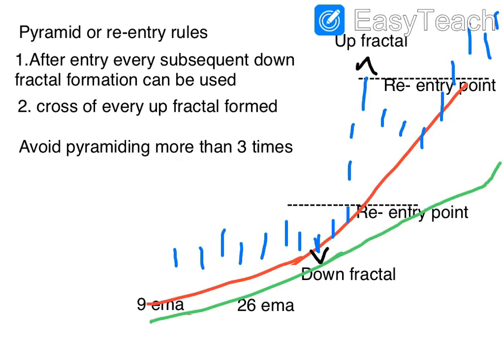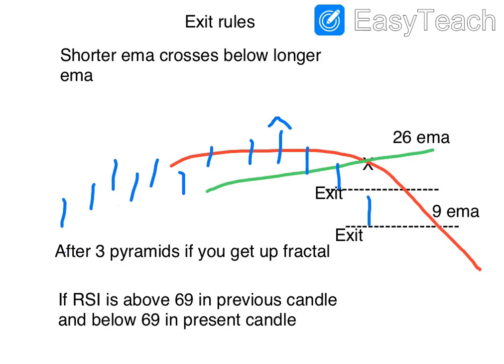Okay, so now let's see the exit. After your purchase, how to exit? There are 3 ways you can exit. One is the shorter EMA crossing below the longer. Here the shorter EMA, the 9 EMA, has crossed below the 26. So at this stage you can exit. Okay. Alternatively, what you can do is after 3 pyramids, if you get an up fractal, you can exit.